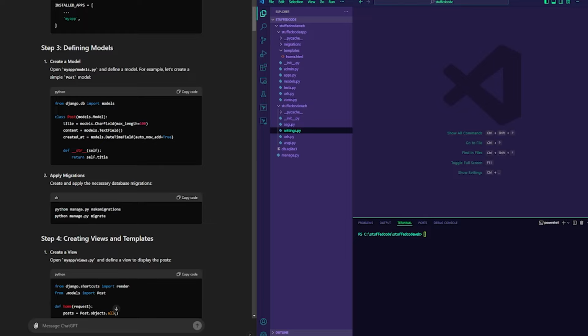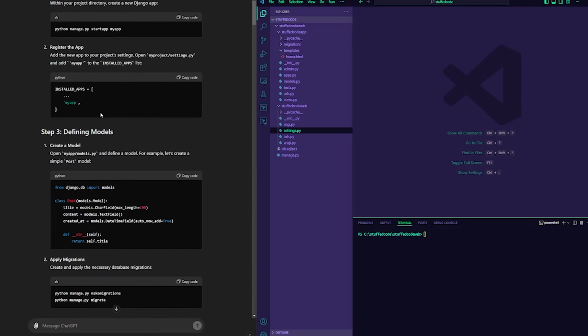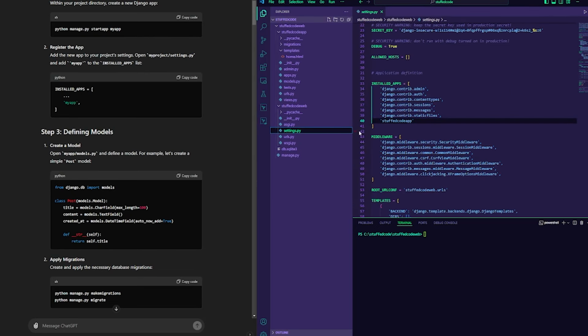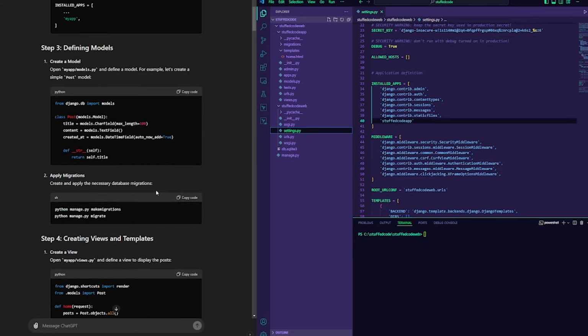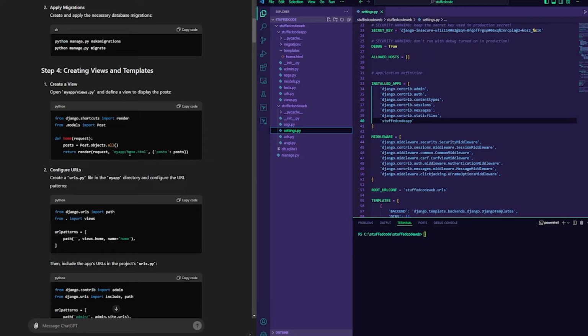All right, and we are back. So I went through this and just created the view and registered the app here itself under installed apps, and you do that by going to settings.py. And if you're just following what ChatGPT gave you, you should be able to go ahead and utilize it as well. One thing to be careful with is that it really depends on your directory structure. If you were to just copy paste this, it's not going to work.